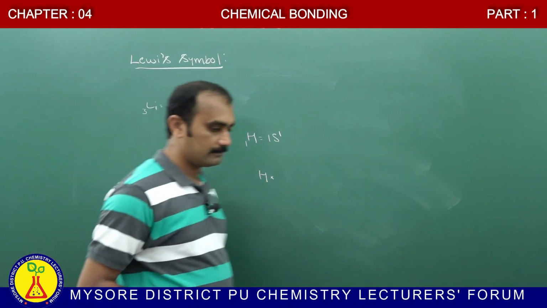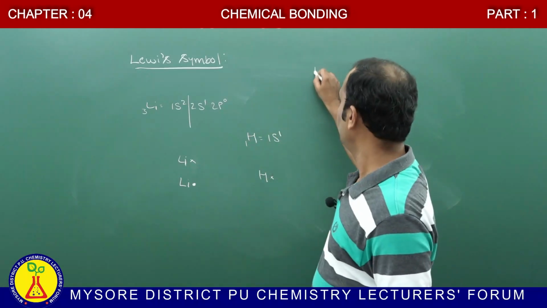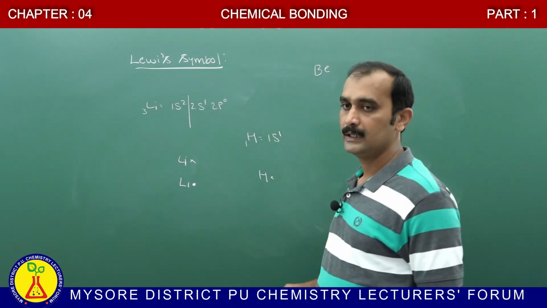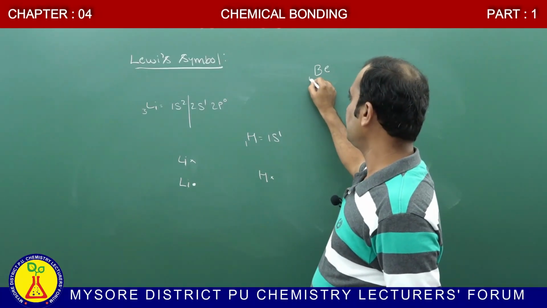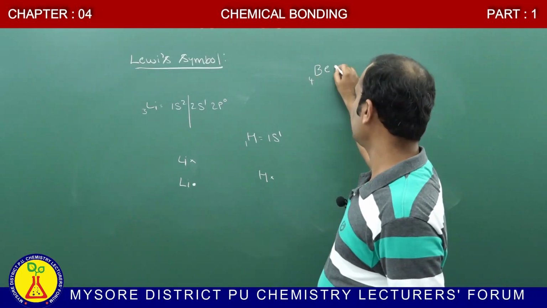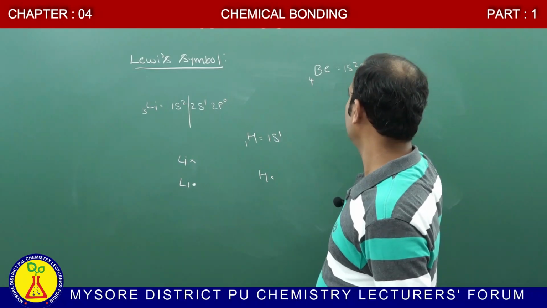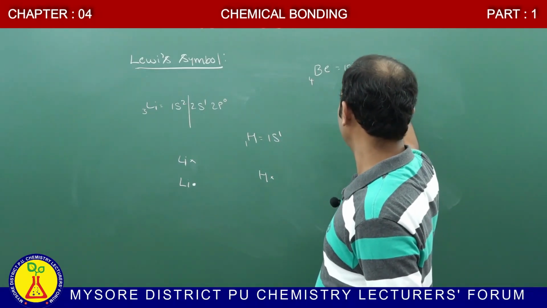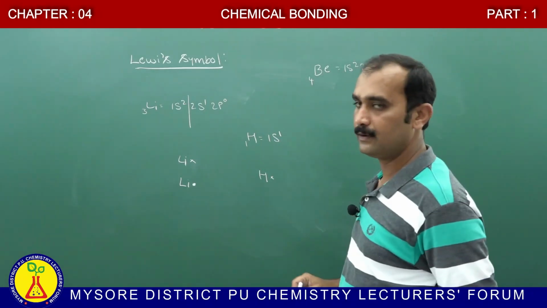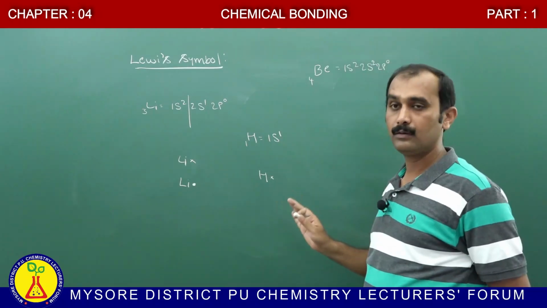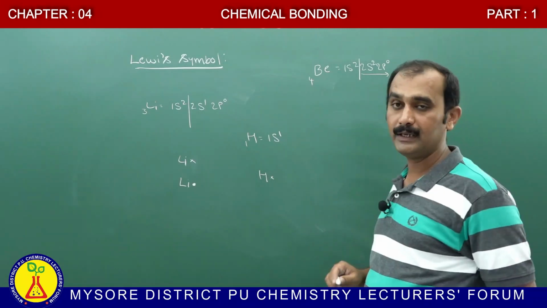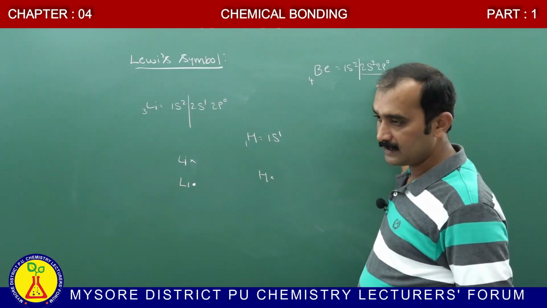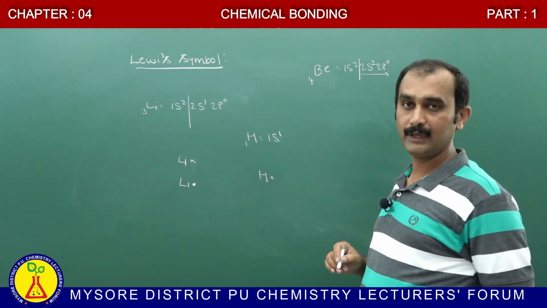Similarly, consider beryllium. What is the atomic number of beryllium? The atomic number of beryllium is 4 and the electronic configuration is 1s2, 2s2, 2p0, 2p0. Is it stable? No, it is not stable because the outermost electrons are not completely filled. It cannot easily attain the stable noble gas configuration.